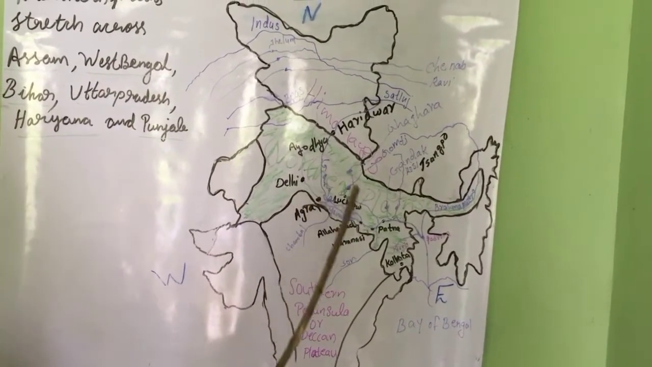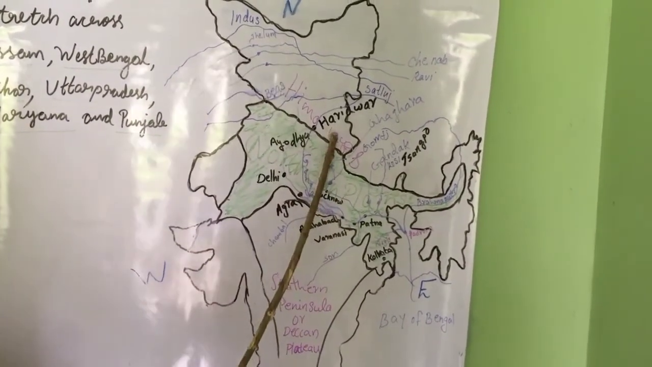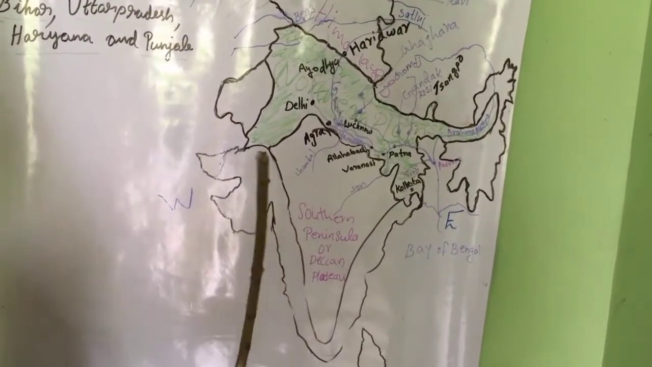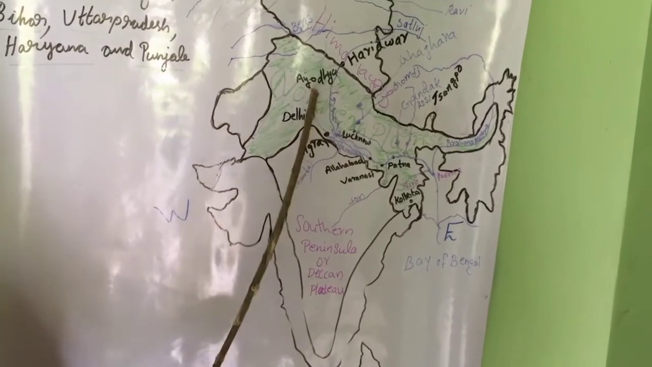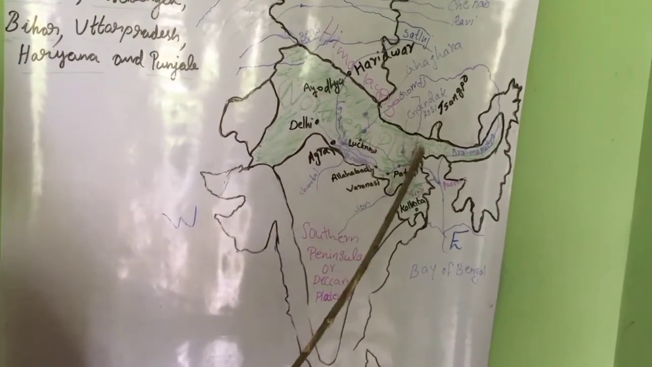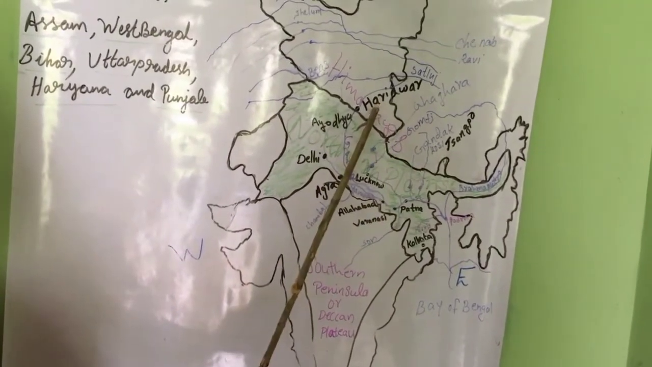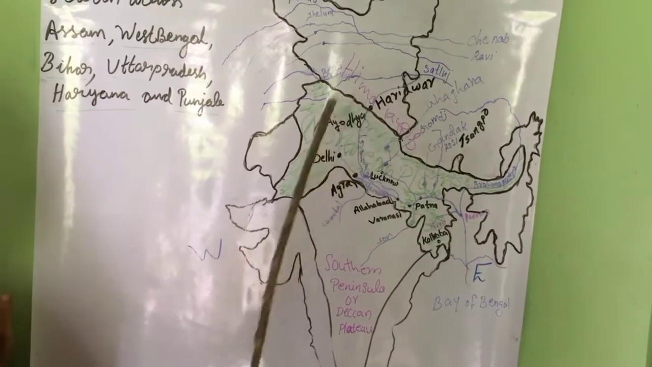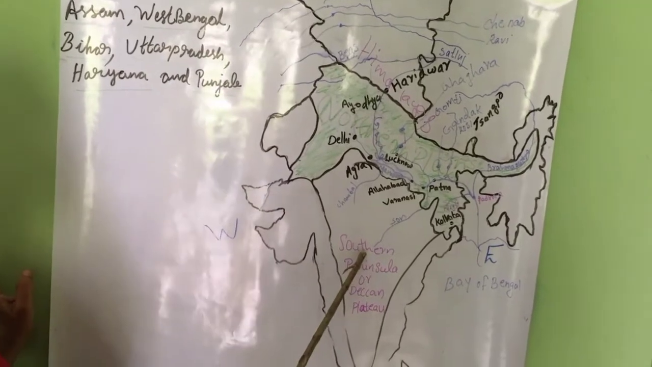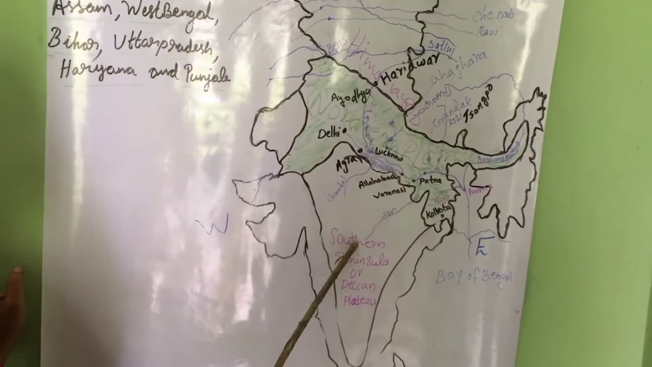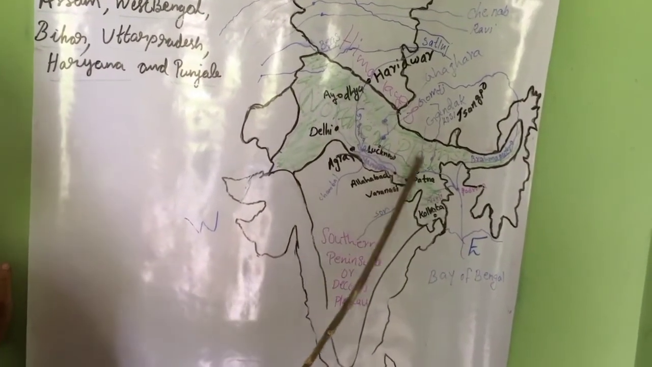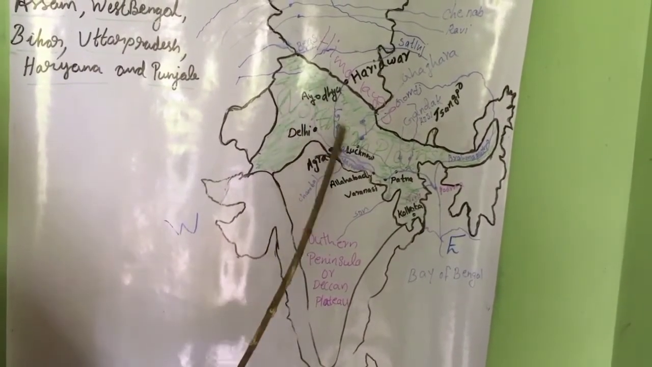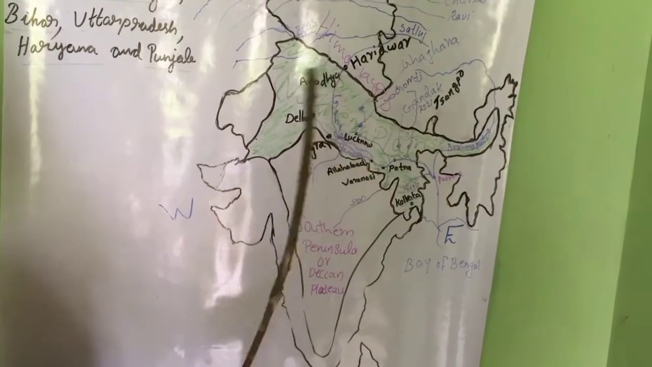The northern plains lie between the Himalayas on the north and, in the south, we can see the southern peninsula or Deccan Plateau. In between, the northern plains are lying. It is a flat land area. Northern plains are flat land area.